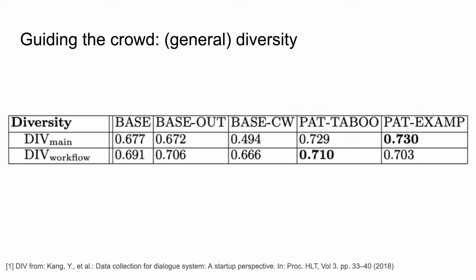This means that when considering general diversity, lexical and syntactic, the proposed prompts still result in higher performance. And if we look at the workflow level, we see scores balancing out, suggesting that the focus on syntactic variation might produce less lexically diverse paraphrases.